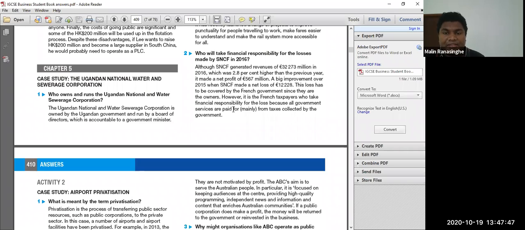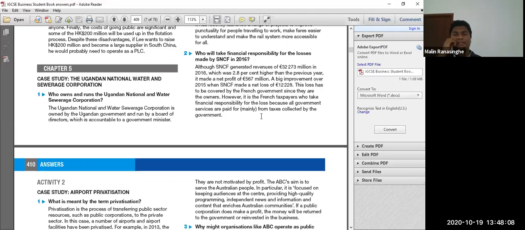However, it is the French taxpayers who take financial responsibility for the loss, because all government services are paid mainly from taxes collected by the government. So at the end, who is responsible is actually the government, and that means taxpayers again. Sri Lanka is also the same. If the government is making losses, Sri Lanka is also the same.